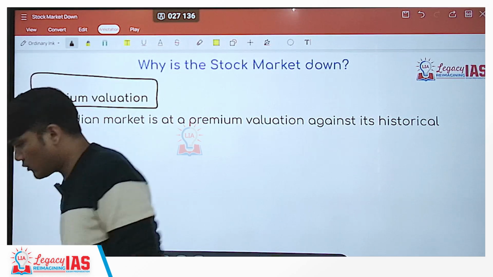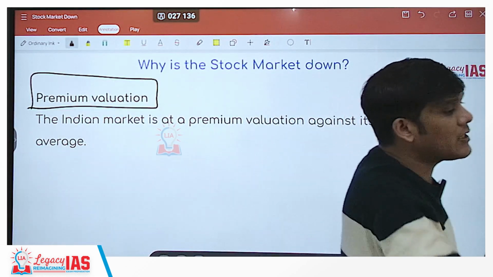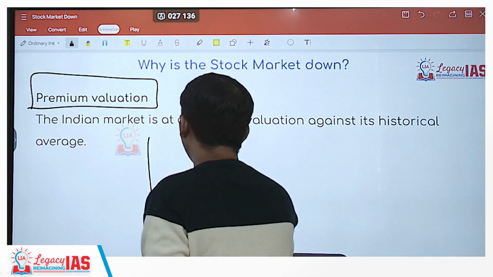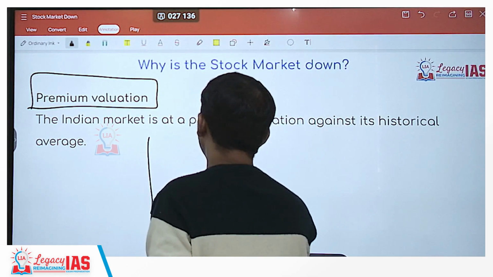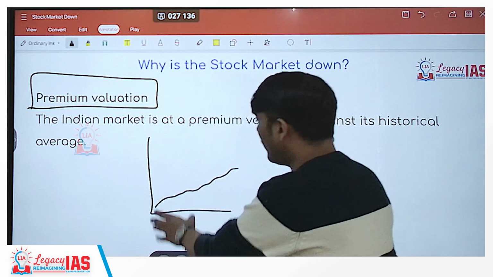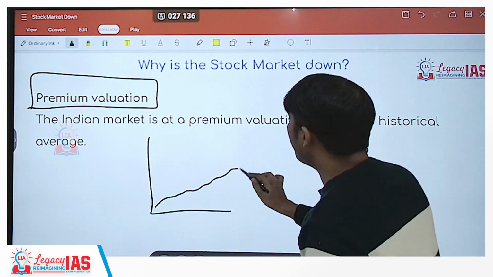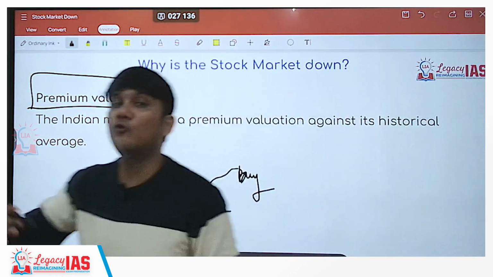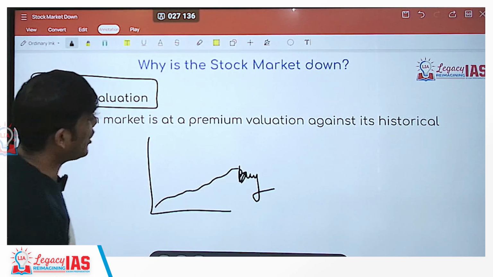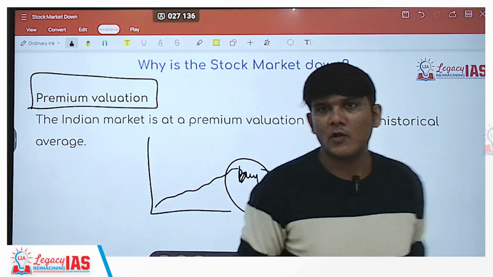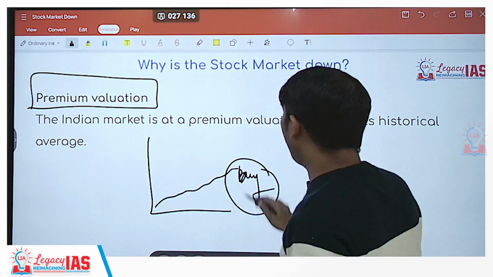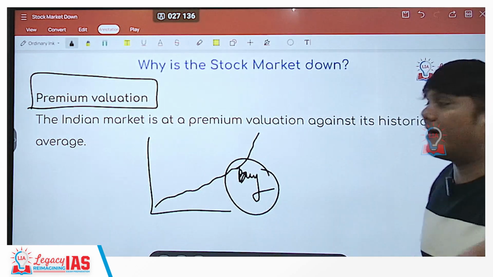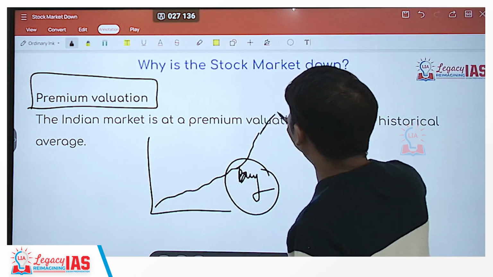What is premium valuation? When the stocks keep increasing, you see that the rate of the stock is increasing. So you realize that it is continuously increasing. Let me buy it because it's doing well, and in the near future also it will do well. So what happens? A lot of people start buying it. And because a lot of people start buying it, now it will increase even more. Because more people are buying it, more demand is there, so it's increasing even more.